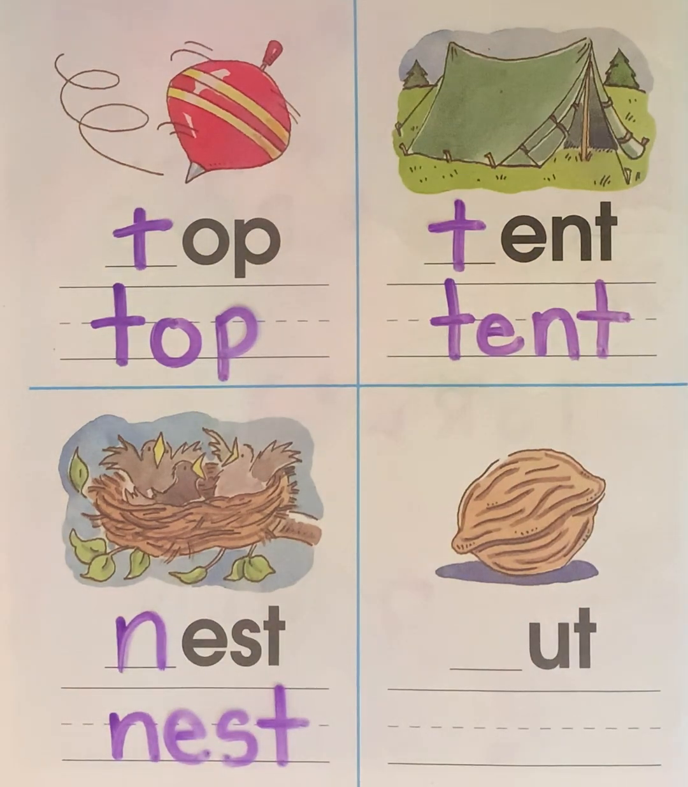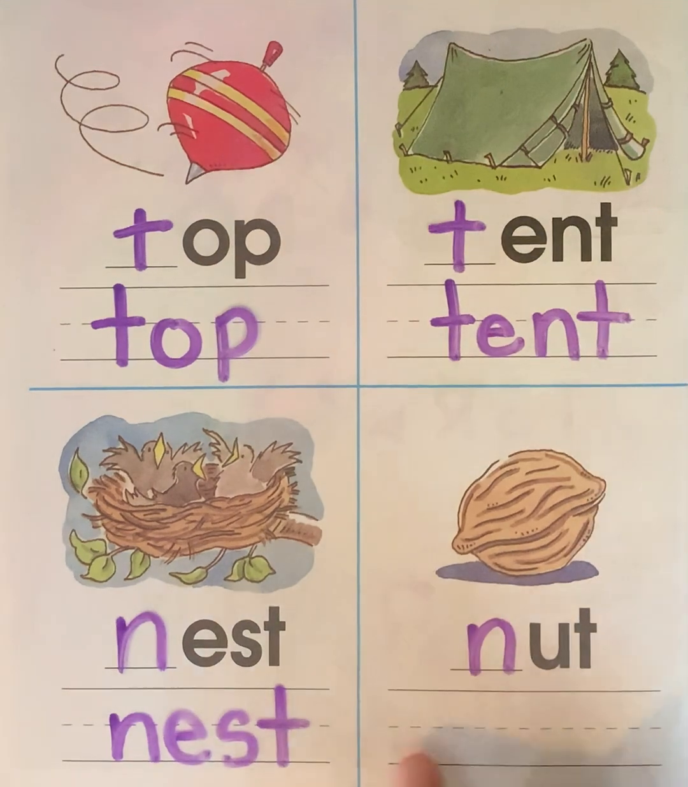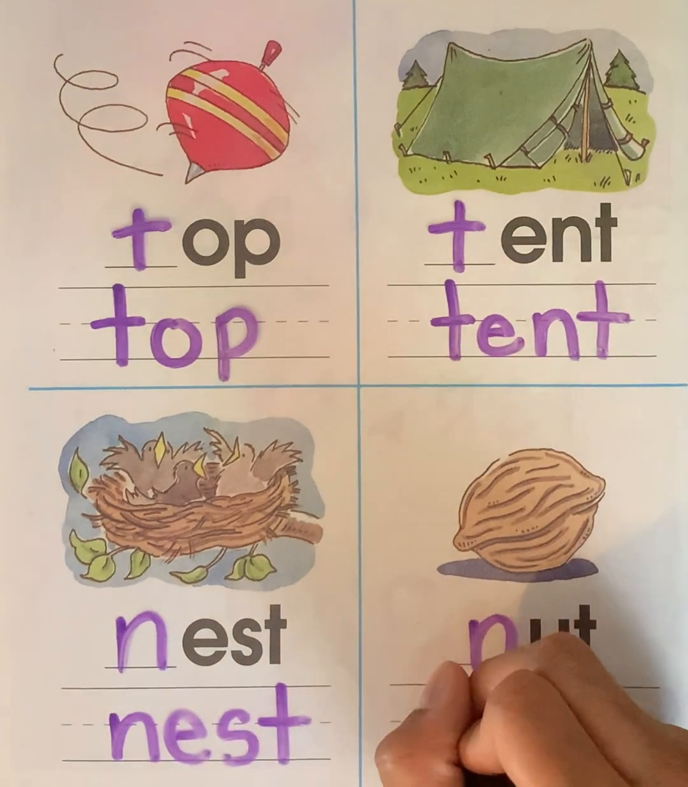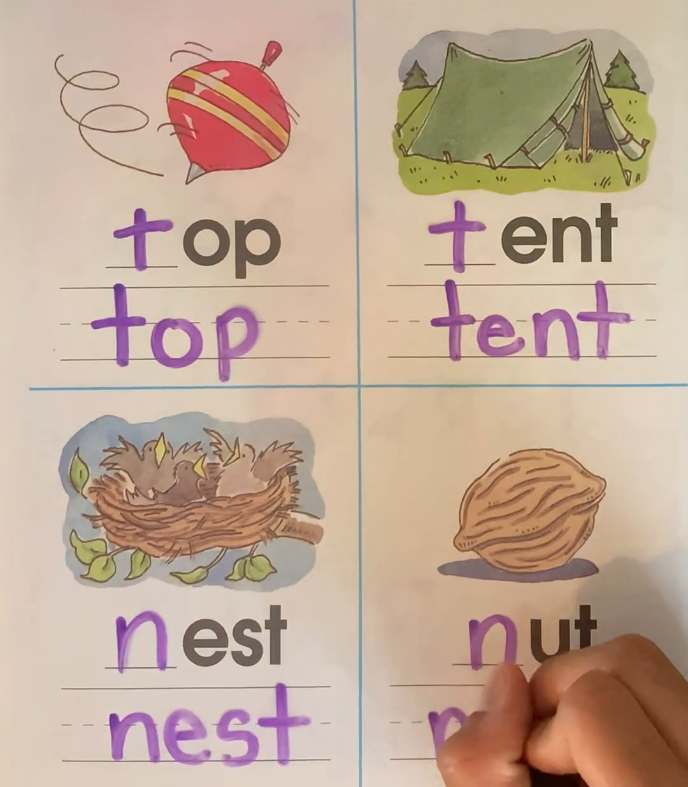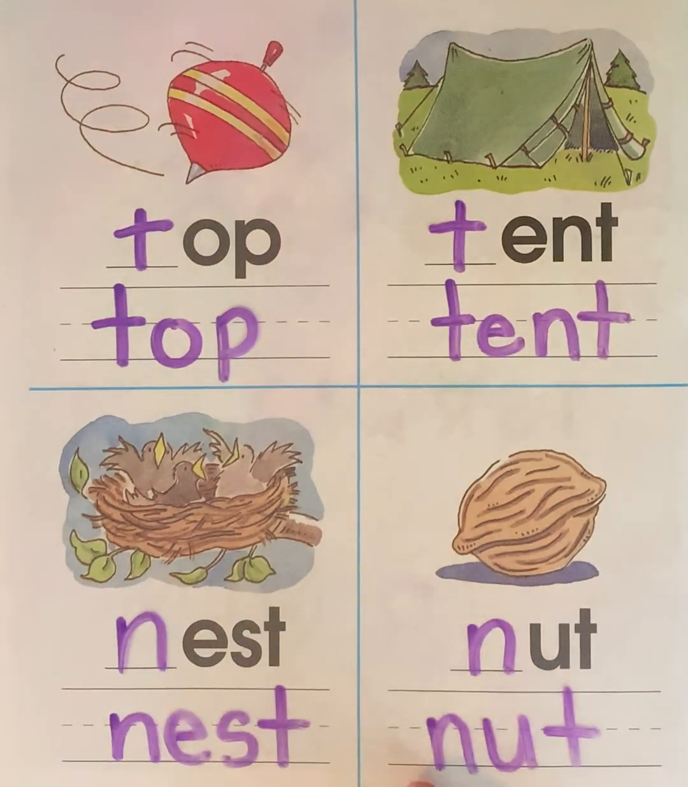Nut. Listen to the beginning sound. Nut. Does it begin with the letter T or N? Which letter makes the N sound? N. Good. Nut. Now we're going to write that word. N U T. Can you say this word one more time?